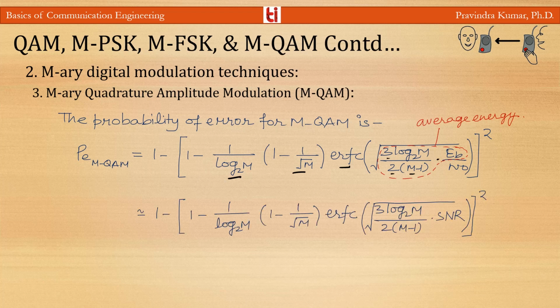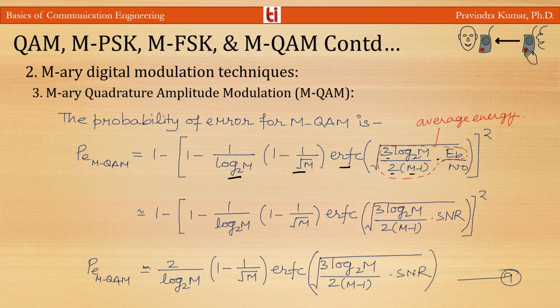It can be approximated as 1 minus whole square of 1 minus 1 by log 2m, 1 minus 1 by under root m ERFC under root 3 log 2m by 2m minus 1 into SNR, and it can finally be approximated as 2 by log 2m, 1 minus 1 by under root m ERFC function 3 log 2m by 2m minus 1 into SNR.